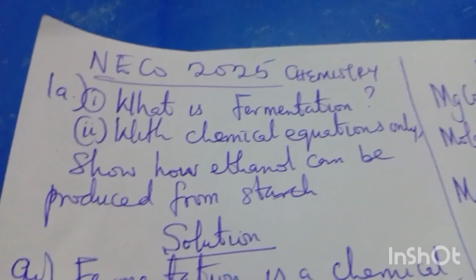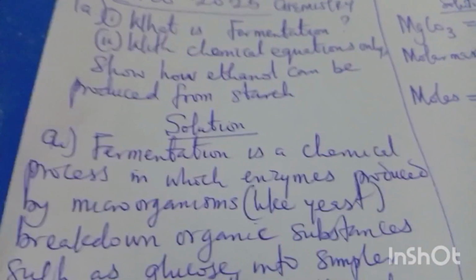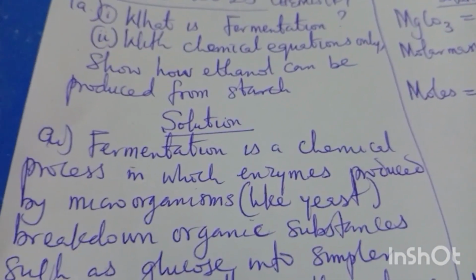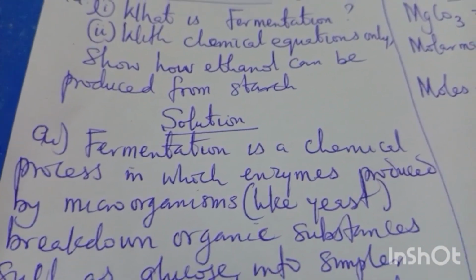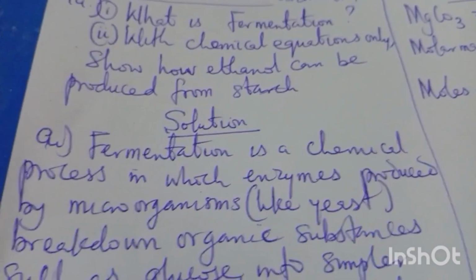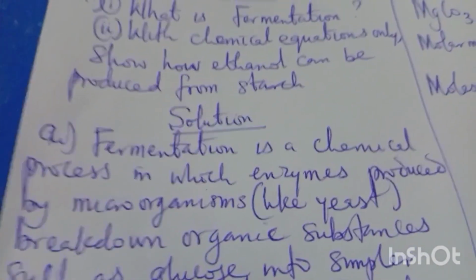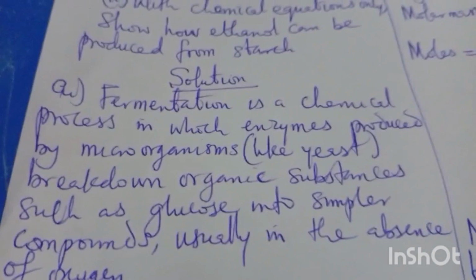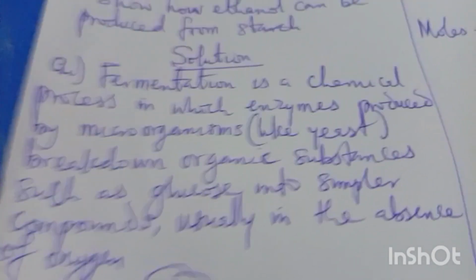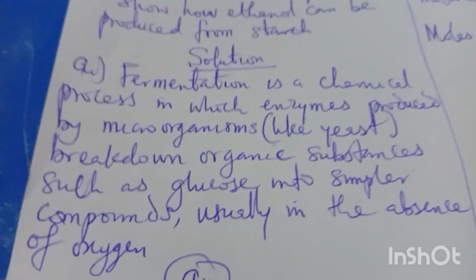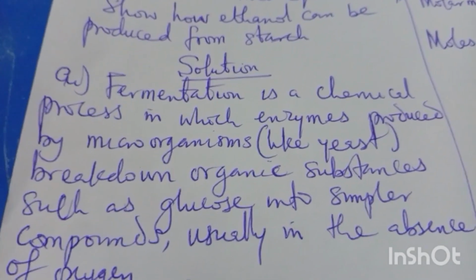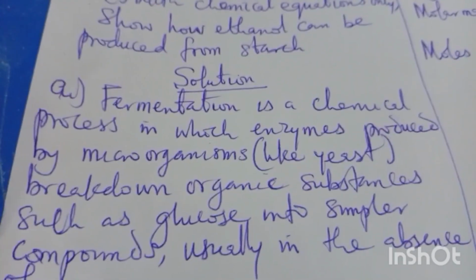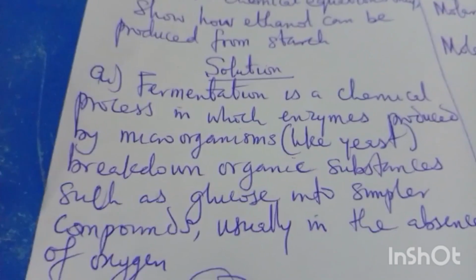The solution to 1A1: fermentation is a chemical process in which enzymes produced by microorganisms, for example yeast or bacteria, but here I am mentioning yeast, break down organic substances such as glucose into simpler compounds, usually in the absence of oxygen. In biology we would call that anaerobic, but this is chemistry. It is just a chemical process of breaking down an organic compound, glucose, to achieve ethanol or alcohol.